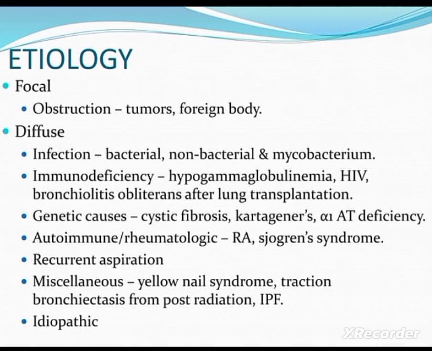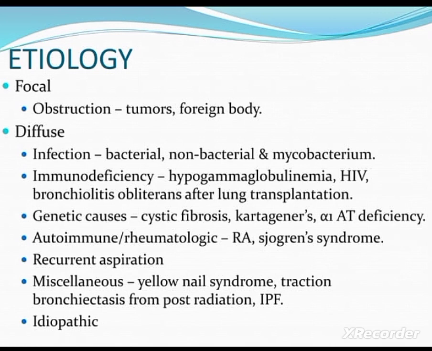Next one, genetic causes. Genetic causes include cystic fibrosis, Kartagener's syndrome, alpha-1 antitrypsin deficiency. These conditions cause bronchiectasis. Kartagener's syndrome is a rare condition. It affects the ciliary tract, especially the fallopian tube and the respiratory tract.